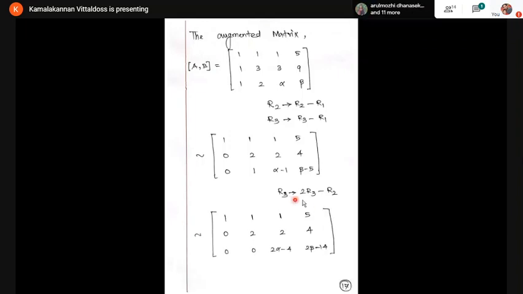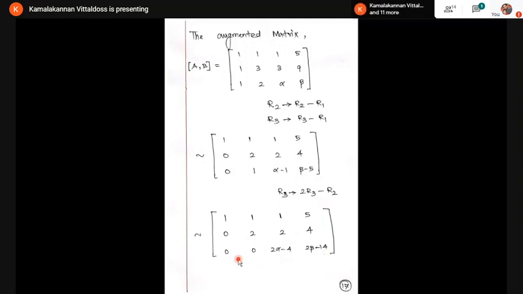Now I'm going to change R3 as 2 times R3 minus R2. If you multiply the third row by 2, you are getting 2 minus 2, which is 0. Here it is 2 alpha minus 2 will come. Here also 2, so 2 alpha minus 4. And 2 beta minus 10 minus 4, which is 2 beta minus 14.